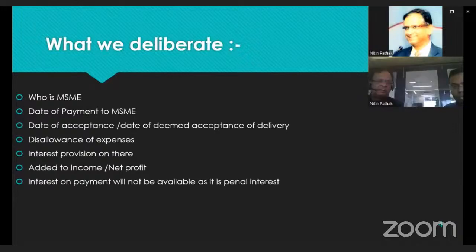Our main aim is to beat China in the growth trajectory, which India has missed for years. With the advent of Modi Saab, he has taken it to a different level. Let's join hands with Modi Saab in making the country a powerful country. With this, I hand over to Nirav.